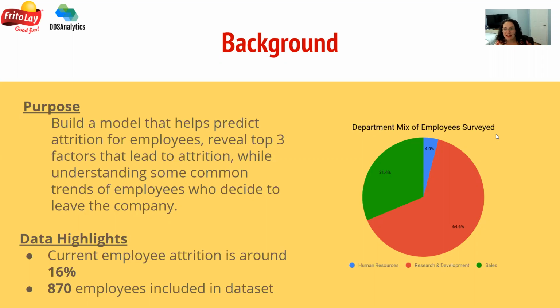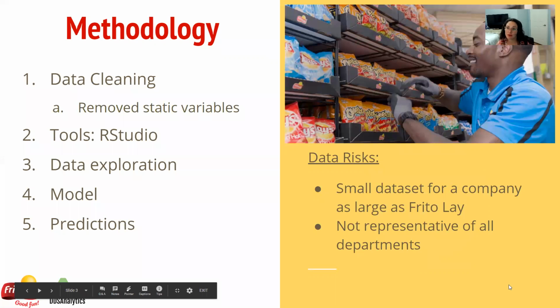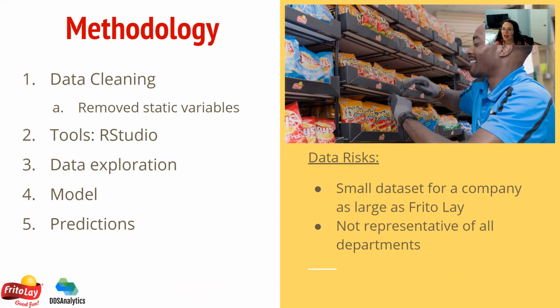The dataset we received had about 870 employees included and had a departmental mix of human resources, research and development, and sales, which is actually one of the data highlights that we called out for a risk. It was a small dataset for a company as large as Frito-Lay, and not all of the departments were represented within the data. So that's something we'd really like to revisit if we get the chance.